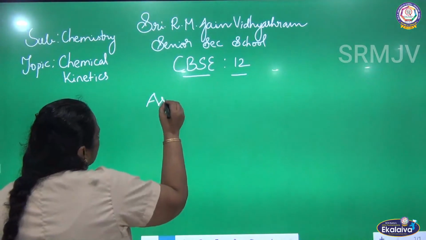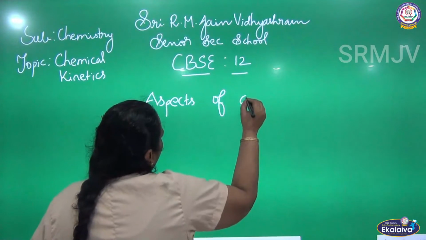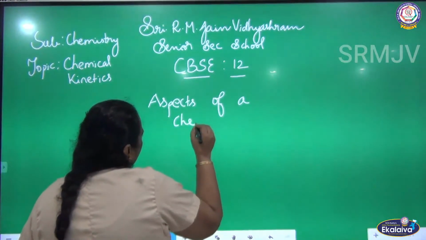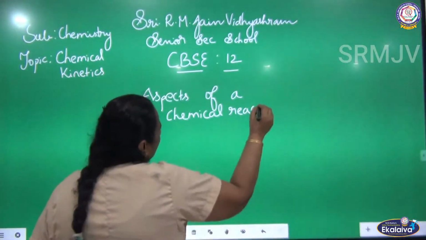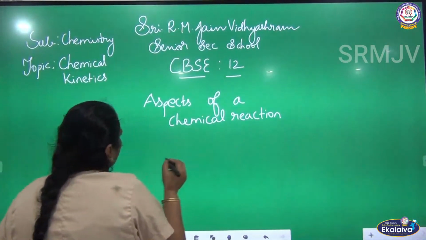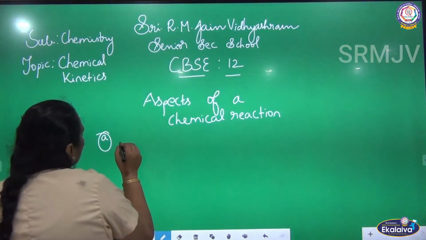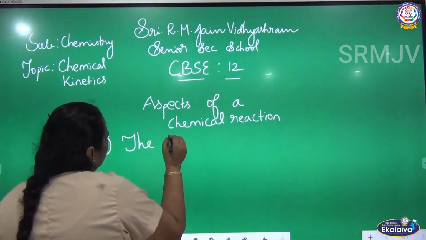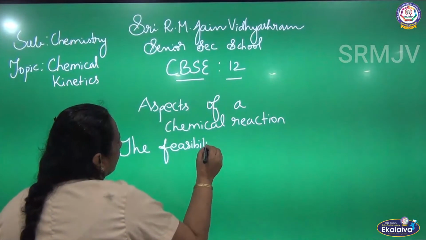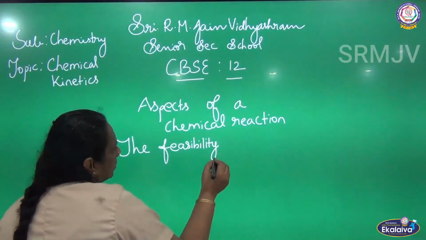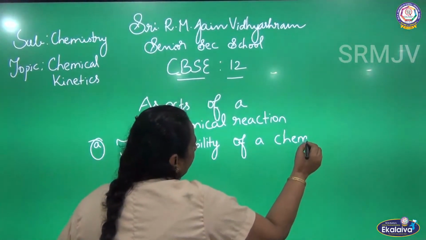Aspects. There are various aspects of the chemical reaction. What are the aspects of the chemical reaction? There are totally three aspects. What is the first aspect? The first one, the feasibility of a chemical reaction.